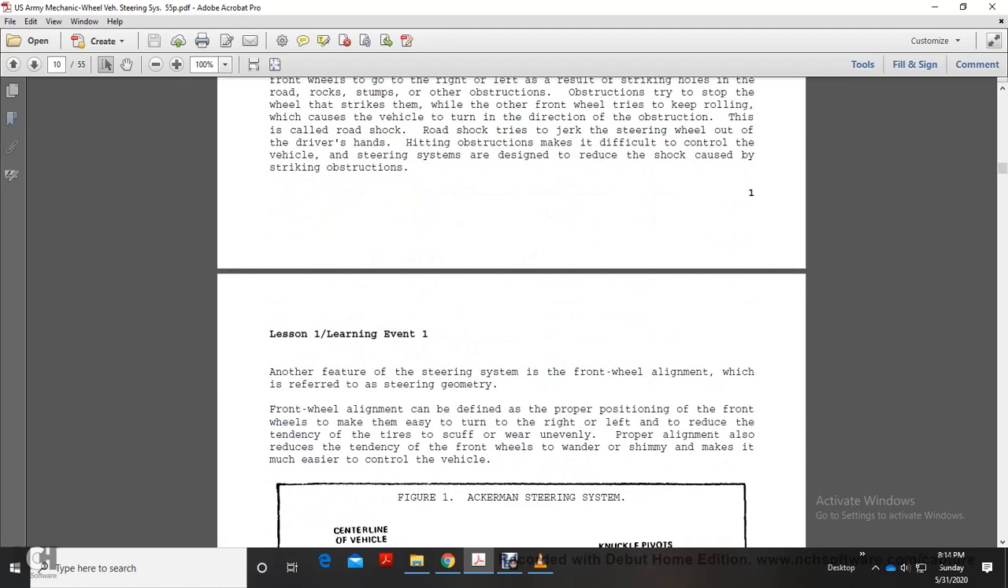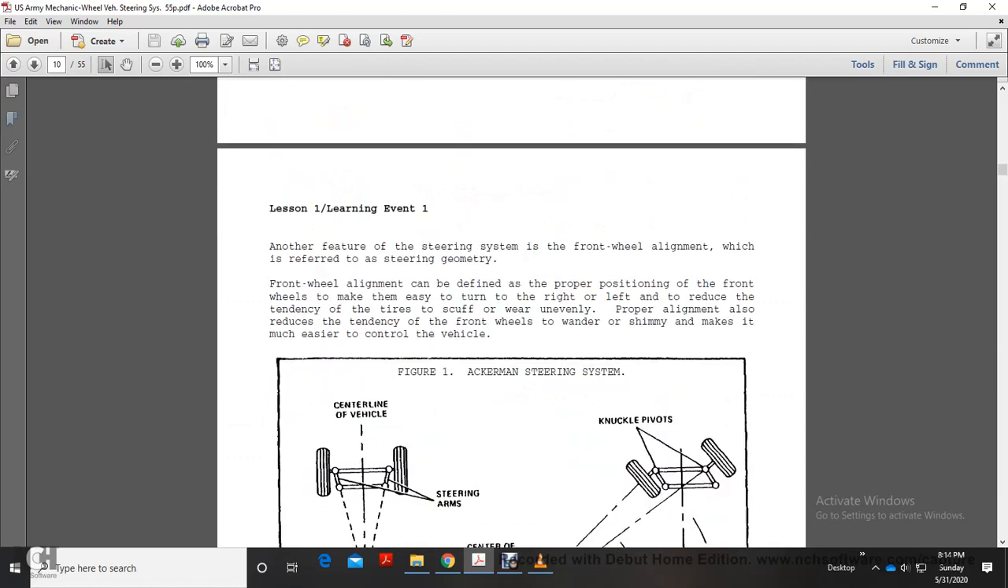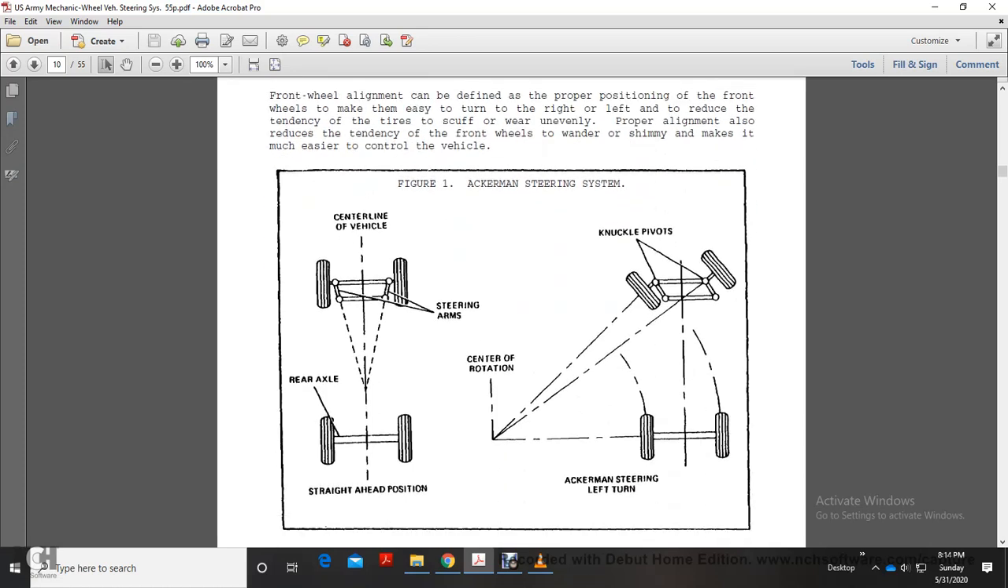Another feature of the steering system is front wheel alignment, which is referred to as steering geometry. Front wheel alignment can be defined as the proper positioning of the front wheels to make them easy to turn right or left and to reduce the tendency of the tires to scuff or wear unevenly. Proper alignment reduces the tendency of the front wheels to wander, making the vehicle much easier to control. Figure 1 shows Ackerman steering: center line, steering arms, rear axle, straight ahead position, center of rotation, knuckle, pivot pins, and Ackerman steering in a left turn.